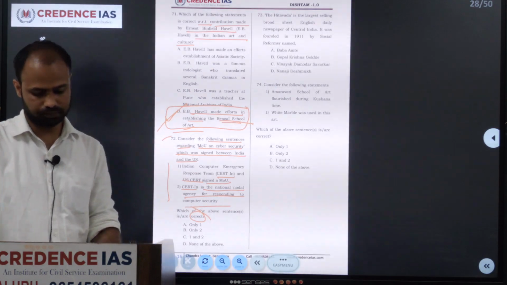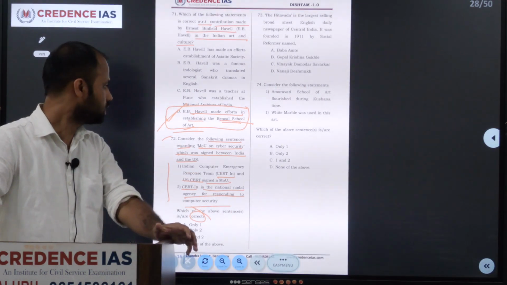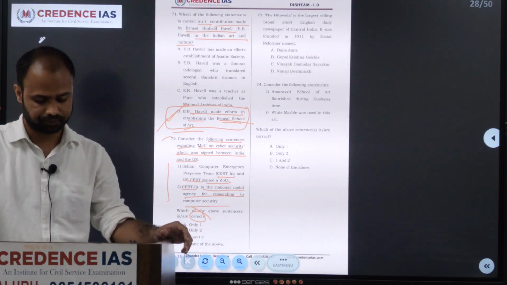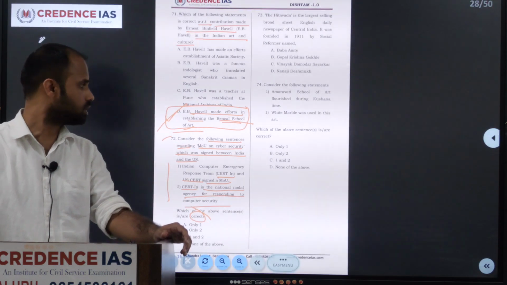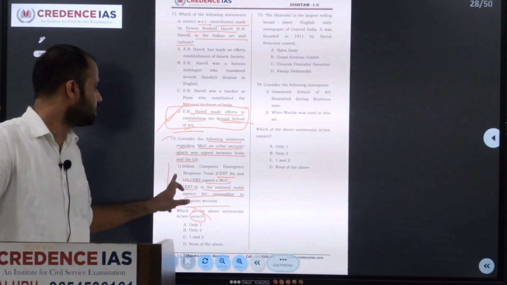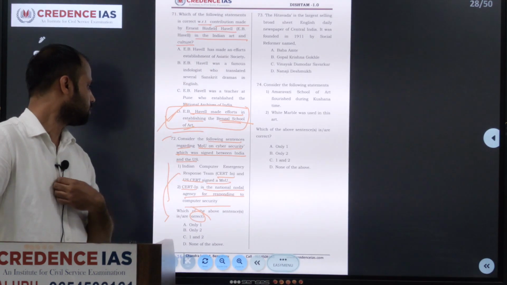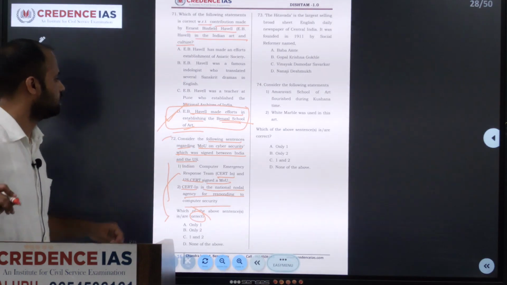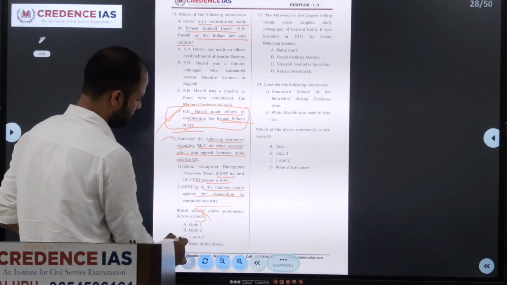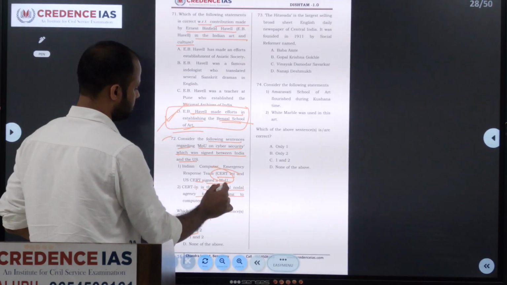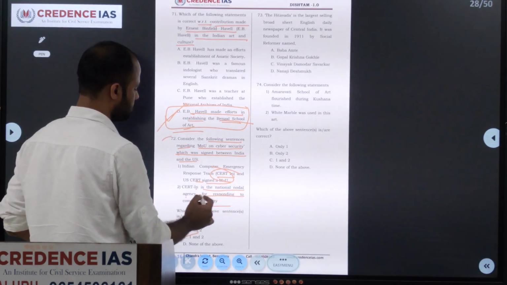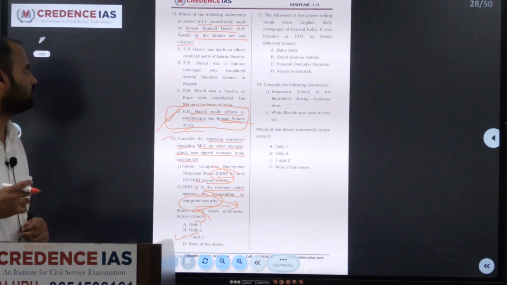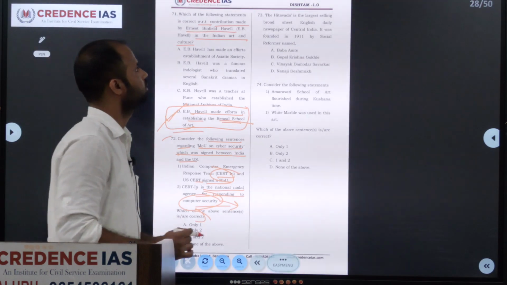First of all, CERT-In is an office within the Ministry of Electronics and Information Technology, and is a nodal agency to deal with the cyber security threat. So this is a nodal agency. It has signed an MOU with the USA CERT, and it's responsible for computer security. So both here are correct. We know CERT-In signed an MOU as well as being the National Nodal Agency responsible for computer security, threats, hacking. It is the main body for it.